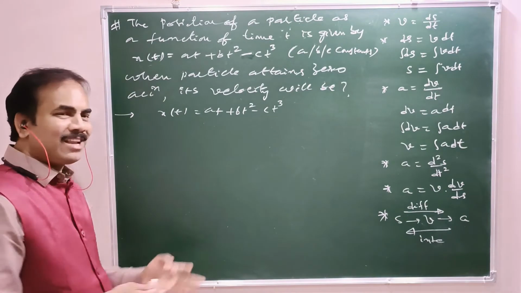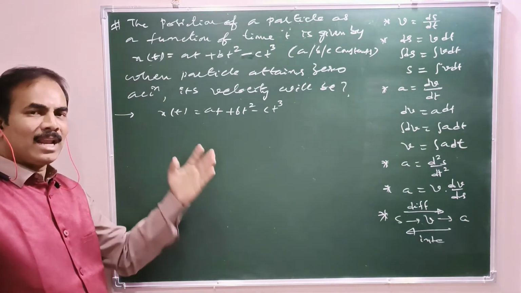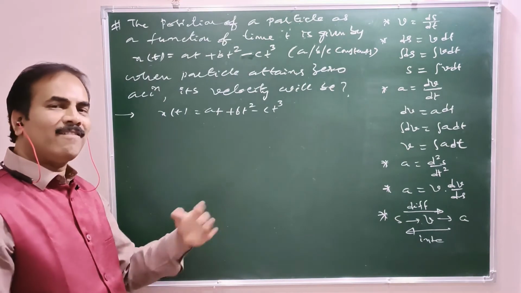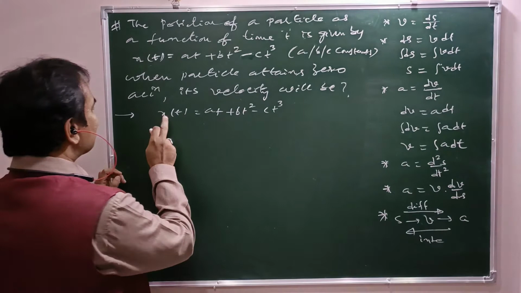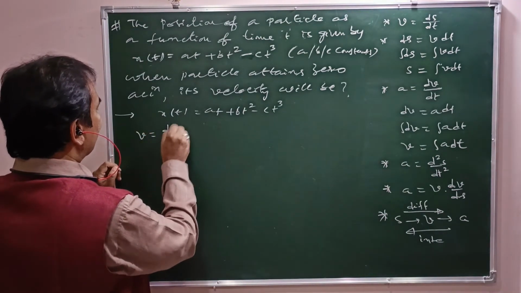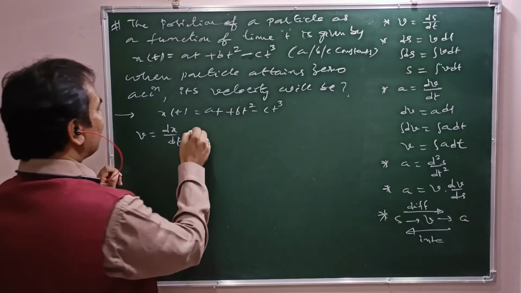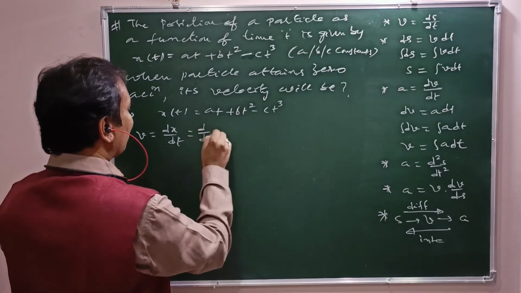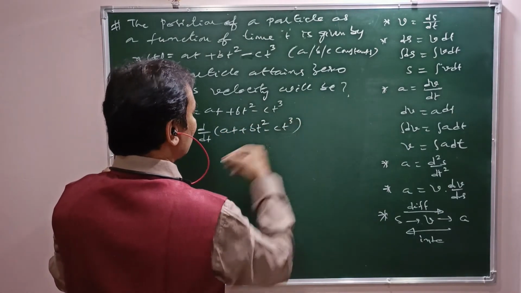Now, on differentiating position with respect to time, we can have velocity. On differentiating velocity with respect to time, we can have acceleration. So we need to find the differentiation of x with respect to time. So v equal to dx by dt, that is d by dt of at plus bt square minus ct cube.